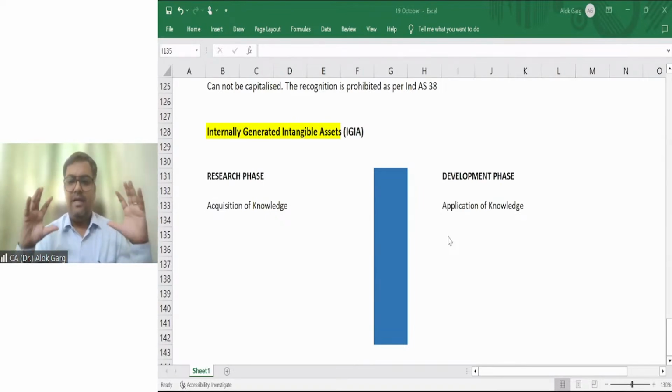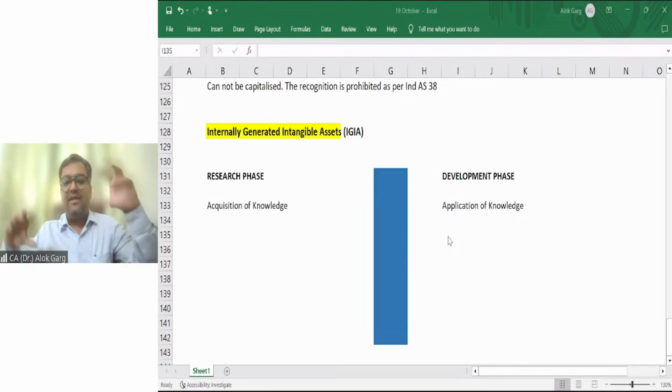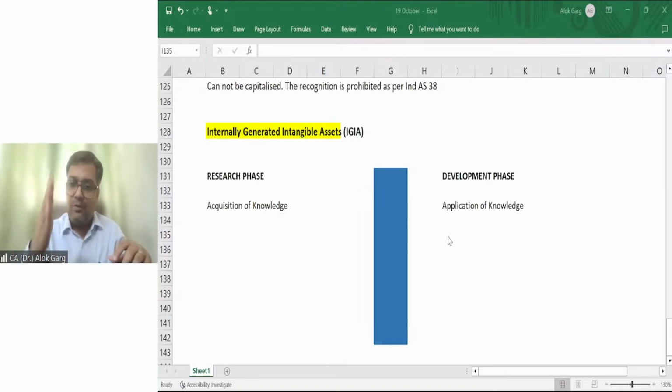But as of now, just remember there are two phases: research phase and development phase. Research phase is that phase where the company is acquiring the knowledge. The company is uncertain about the outcome. Development phase is that phase where the company has acquired the knowledge. Now the company has to apply the knowledge to make sure that the company will get the future economic benefit. That's all, right? Friends, the standard says that the amount spent in research phase should be charged to P&L.